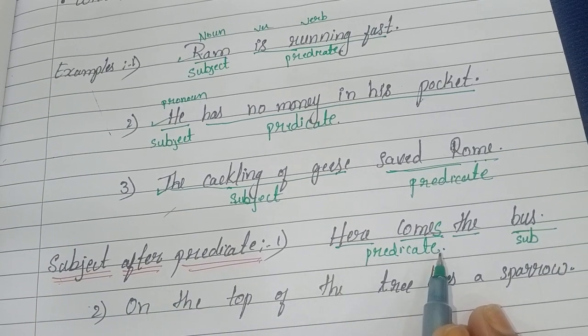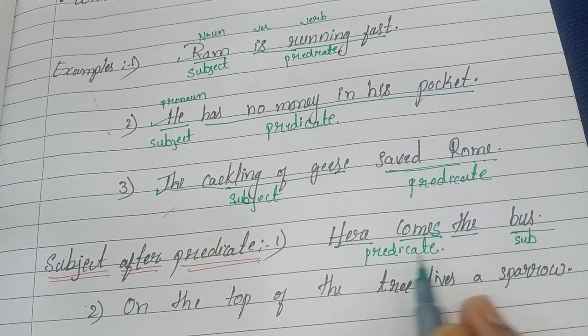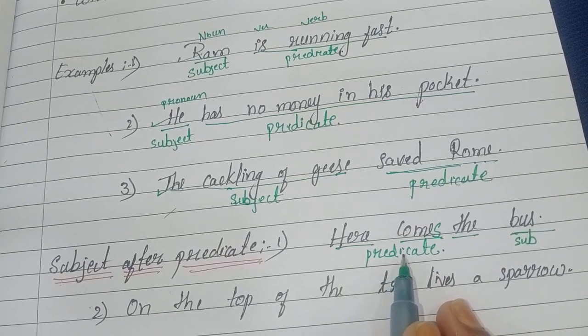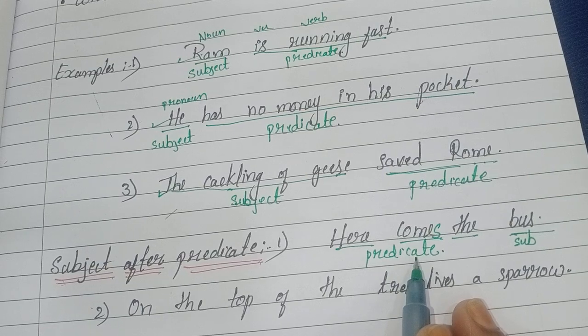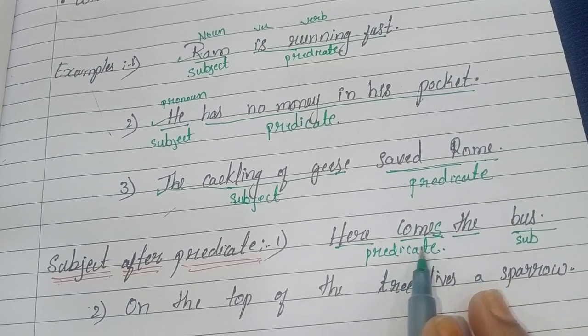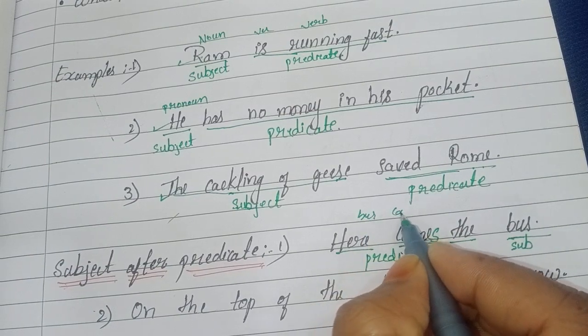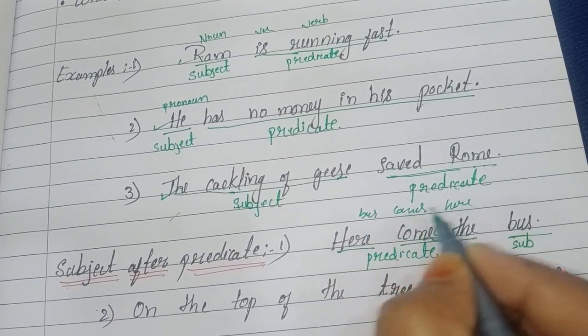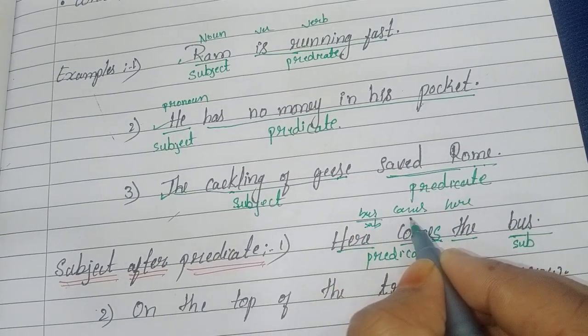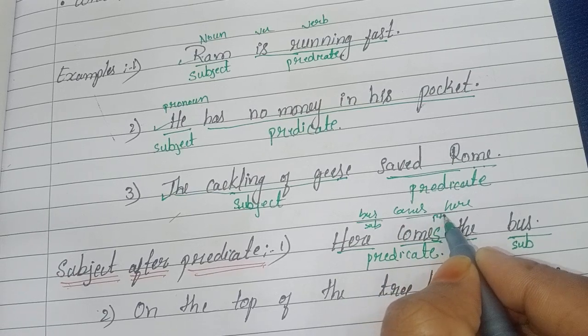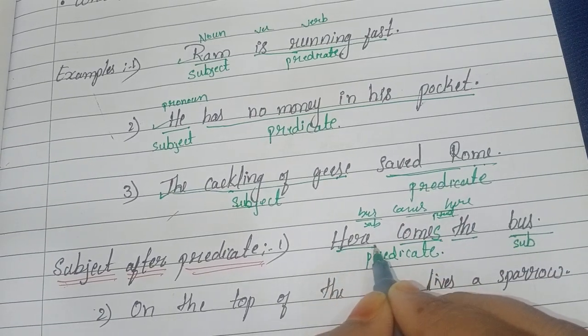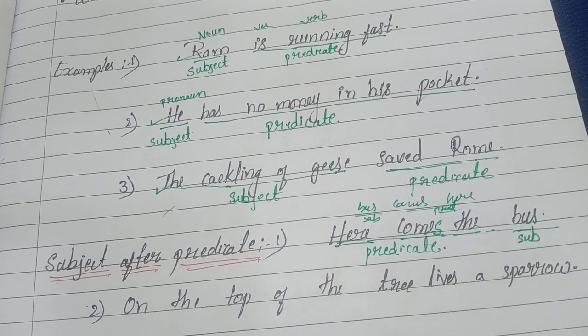Here the bus comes. The bus is the subject, here comes is the predicate. If we change the sentence to the bus comes here, then the bus is the subject and comes here is the predicate. But we have to find it out in the same sentence.